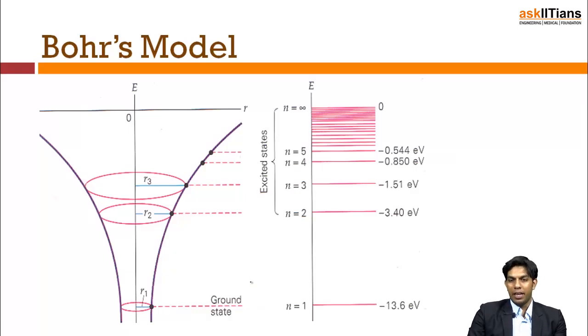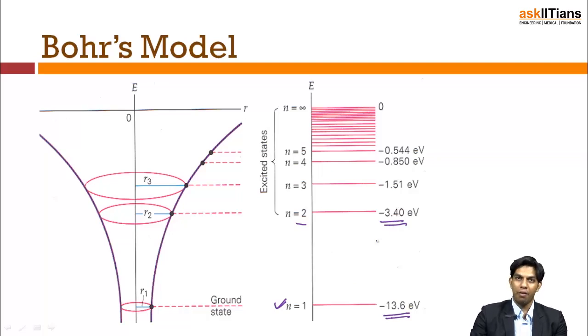This is exactly depicted over here in Bohr's theory. Starting from n equals 1, the energy is minus 13.6. For n equals 2, I have minus 3.4 energy. So any value between 13.6 and 3.4 is not at all possible.